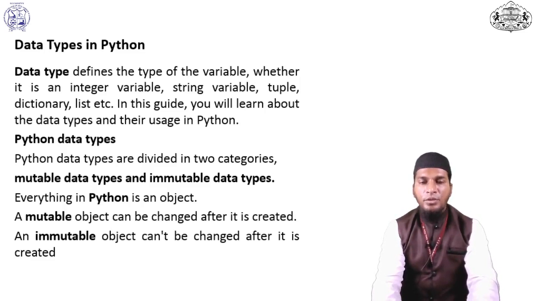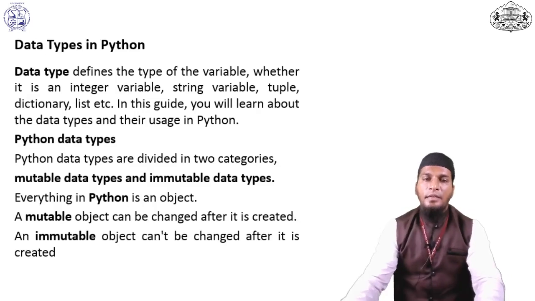List, dictionary and set are all mutable. Integer, float, complex number, string and tuple are all immutable data types, meaning we cannot modify them after declaration.